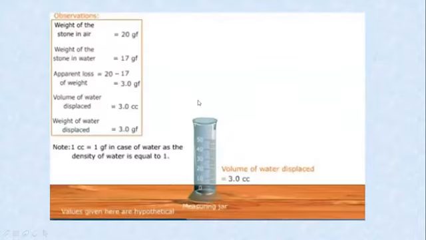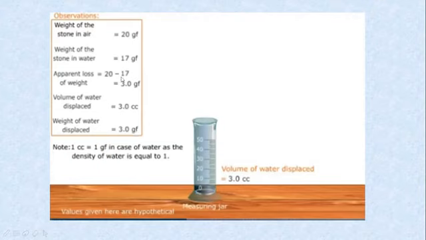And thus, weight of the water displaced is equal to the apparent loss of weight of the stone. So this is how we have verified the Archimedes principle. What does it say? It says that when a body is immersed partially or completely in a liquid, it experiences an upthrust which is equal to the weight of the liquid displaced by the body.